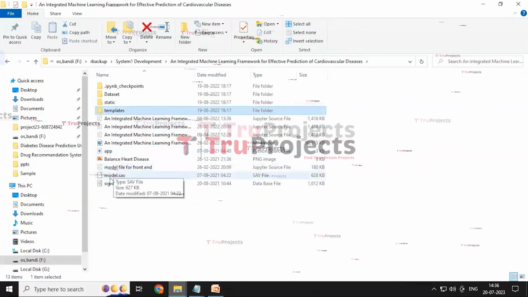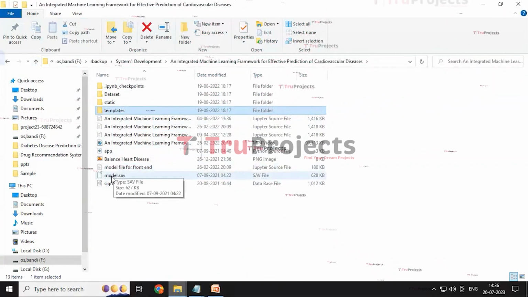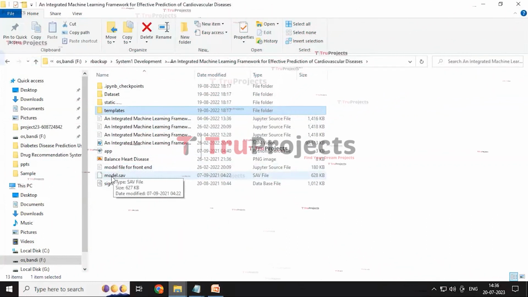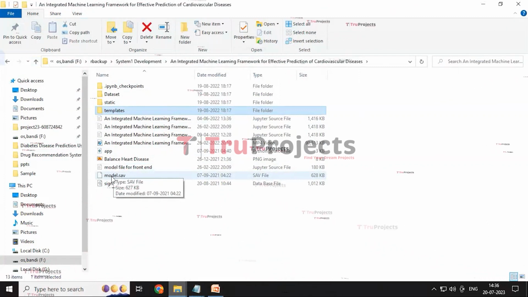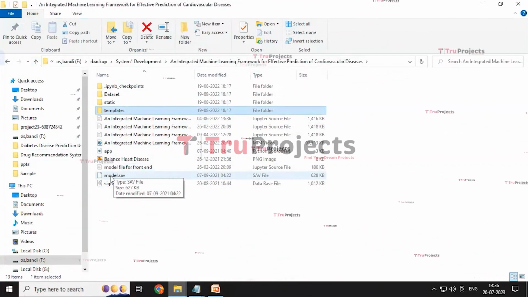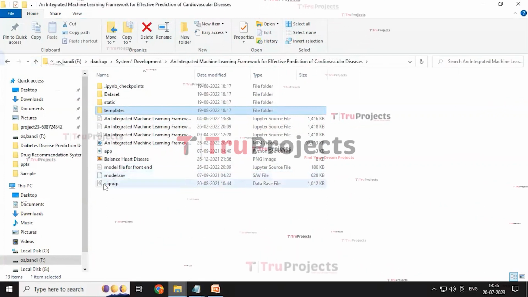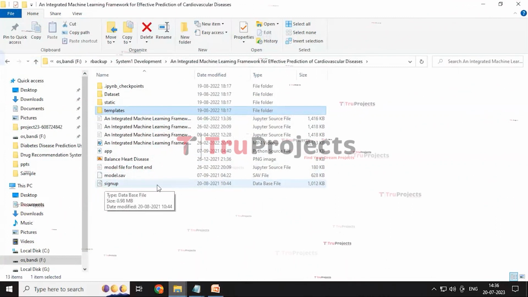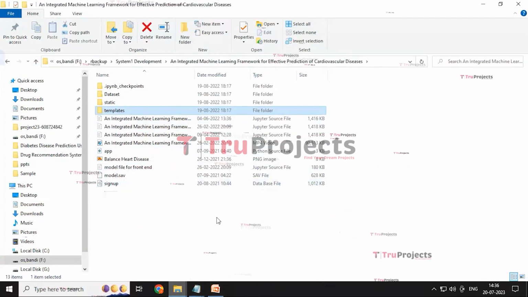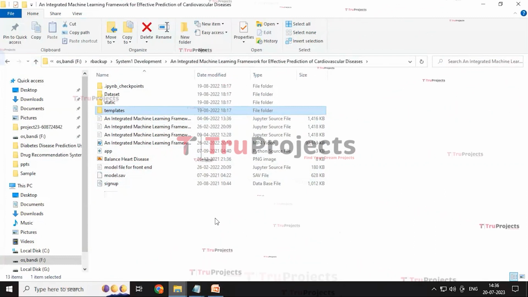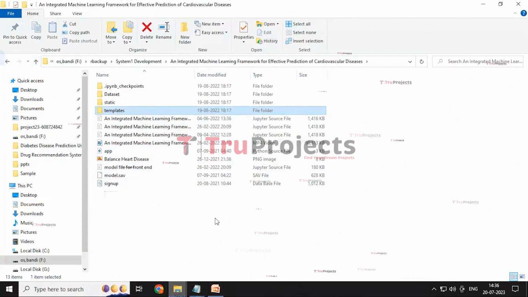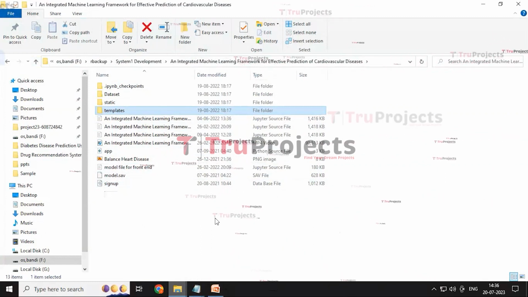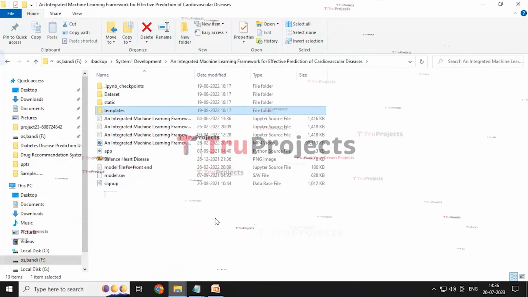And the model is a file containing the algorithm's information that is loaded at the time of execution of the project, and it performs a certain task like predicting new data. And sign up is a DB file, which appears to be the database file used to store the information of the user. And to execute the project, we built the Flask framework as a front end, and the overall code will be present in the Jupyter notebook file in the form of graphs, code and output all in one place.